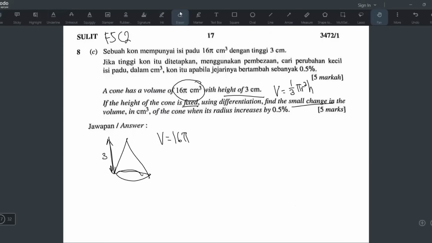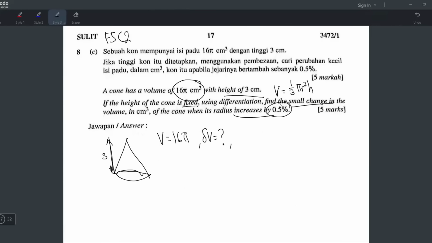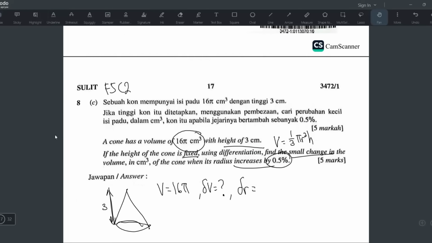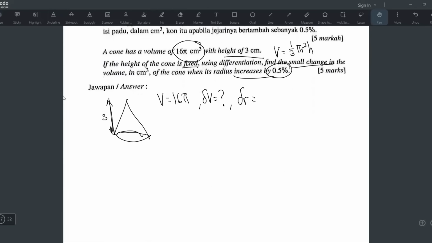Okay, this one is small change. Find a small change in volume means we want to find delta V. Yeah, we use the delta symbol for small change. Equals question mark, when the radius increased by 0.5%. We have to find our delta r, but we have to use a special formula, because they never give us the small change for radius. They just give us the percentage change, right? So I'm going to talk about percentage change now.